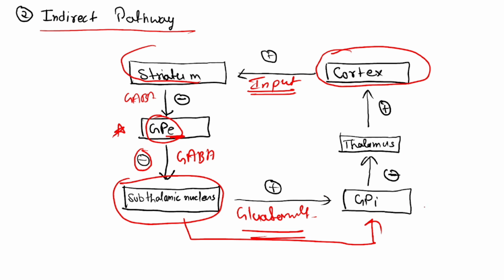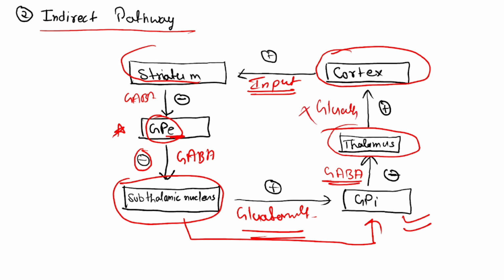Now the GPI is stimulated. If GPI is stimulated, then what will it do? It will release GABA. Yes or no? It will release GABA and inhibit the thalamus. Now if the thalamus is inhibited, the thalamus can't release glutamate further. If the thalamus can't release the glutamate, the cortex won't be activated.